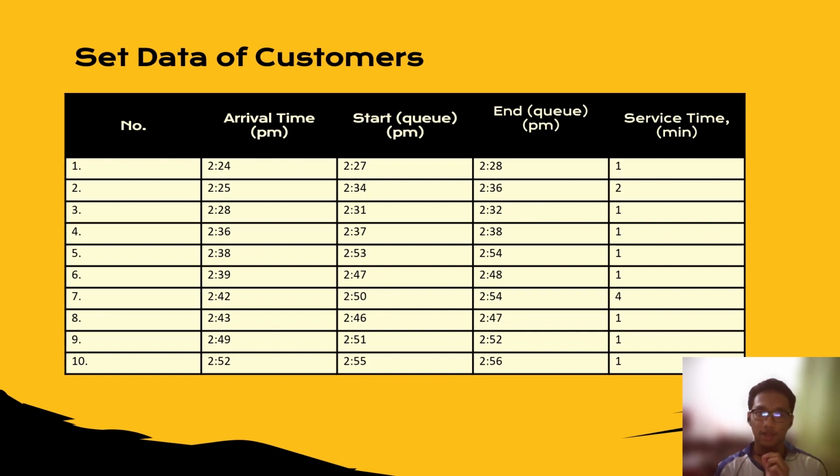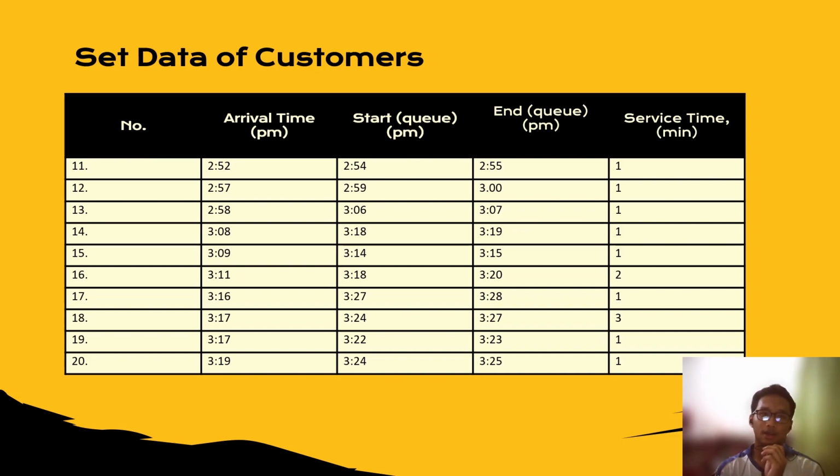My name is FARHAN. So here I'm going to show the set data of customer that we observe in Mr. DIY. So this is the first page of the set data. So this is the second page of set data.